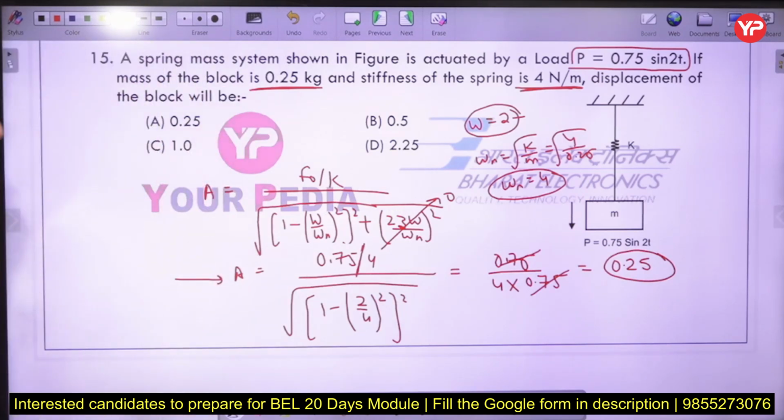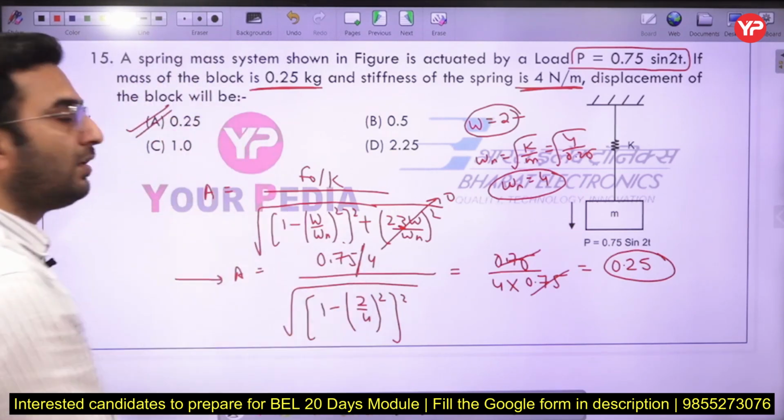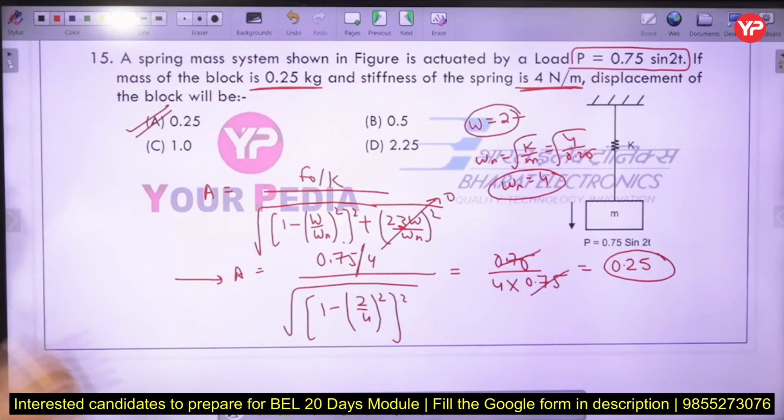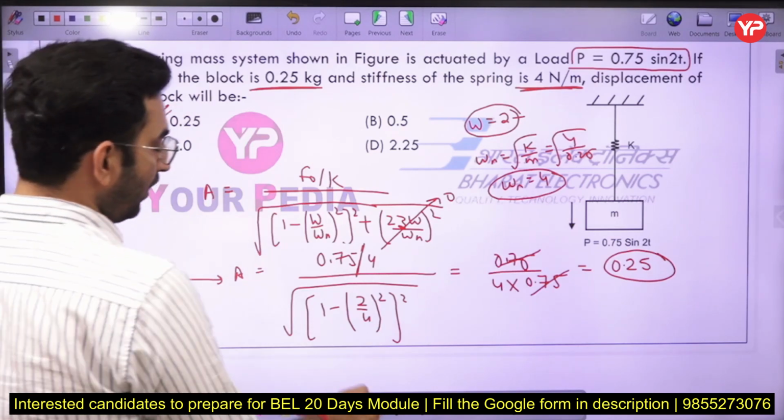Okay, this will be the amplitude here. So option number A will be the correct answer. So again, the question is very simple here. Next question.